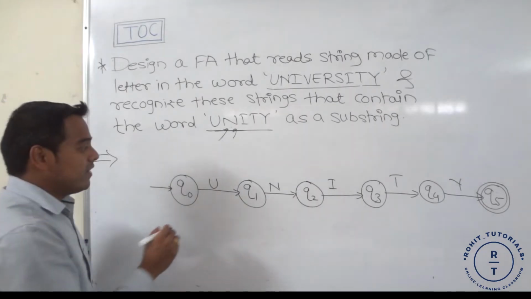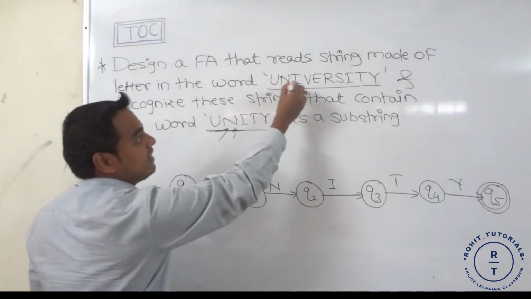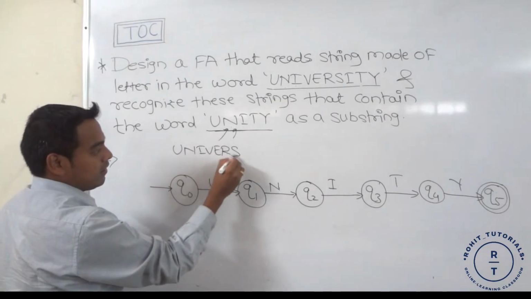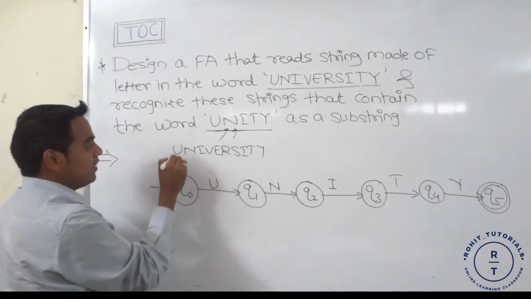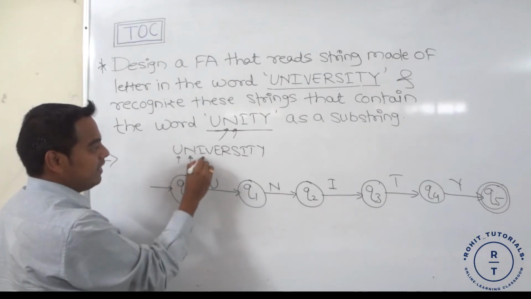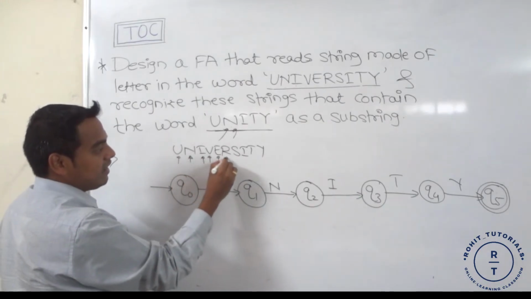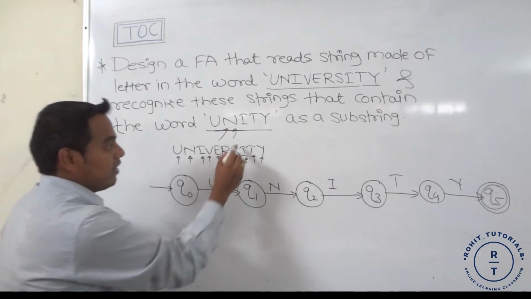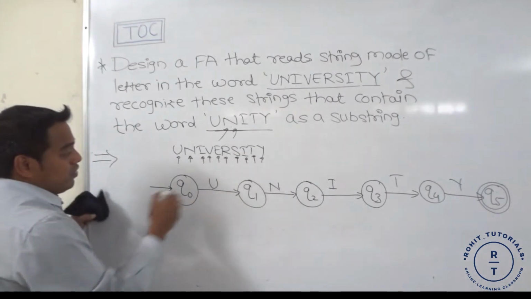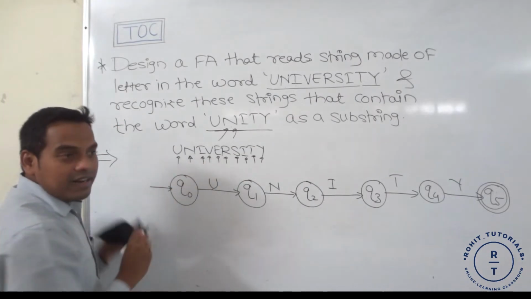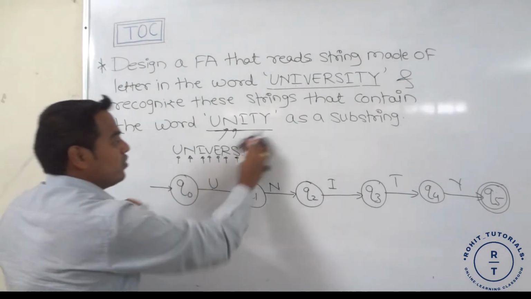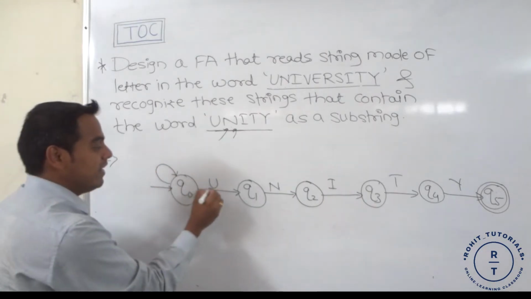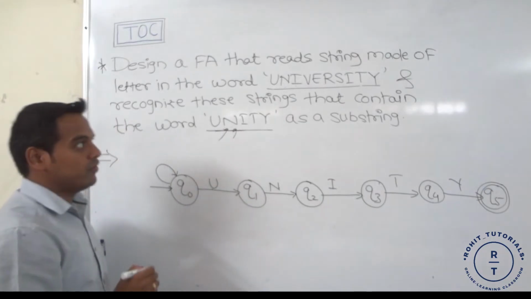At Q0 state, apart from this, suppose any other letter comes. In university, the letters are U, N, I, V, E, R, S, again I, T and Y. We consider I only one time. So apart from U, if any other letter comes at Q0 state, we remain at Q0 state, because we are interested only in U to move from Q0 state to Q1 state.